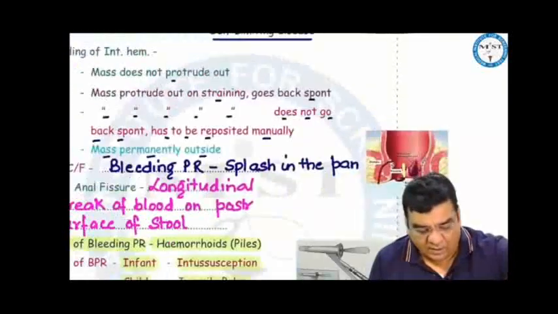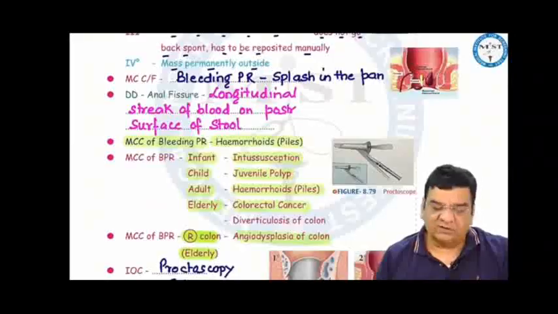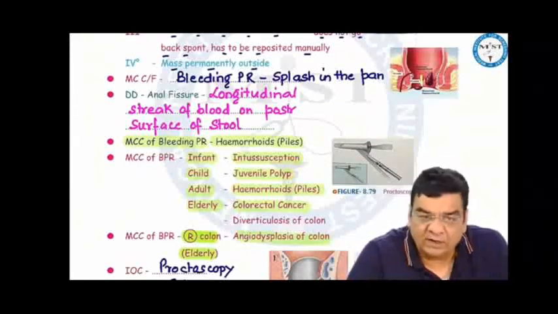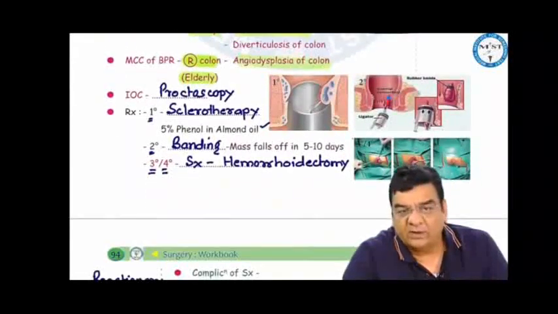Right. However, we can do the proctoscopy to identify these hemorrhoids. Most common cause of bleeding per rectum, hemorrhoids. In infant, most common cause of bleeding per rectum is intussusception. In a child, it is juvenile polyp. Adults, hemorrhoids, elderly colorectal cancer, or maybe diverticulosis of colon. Most common cause of bleeding per rectum from the right colon. In elderly people, it is angiodysplasia of colon.